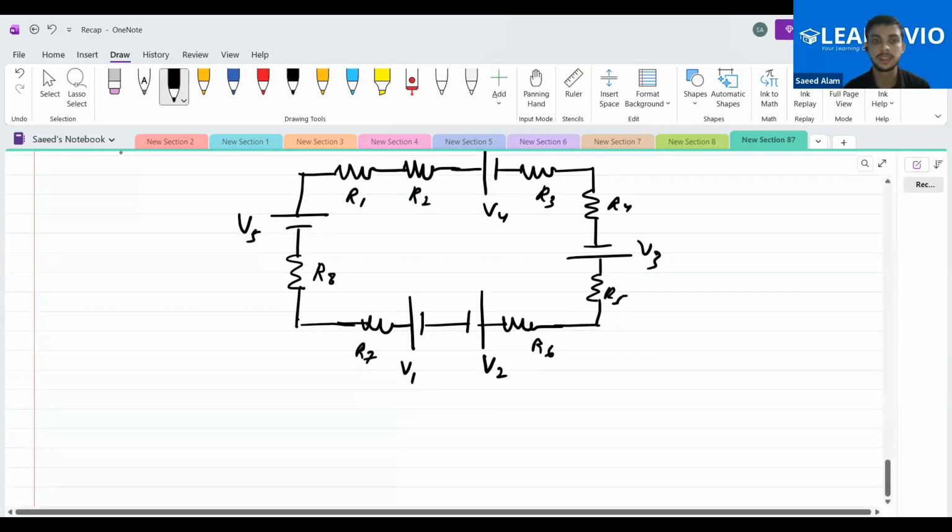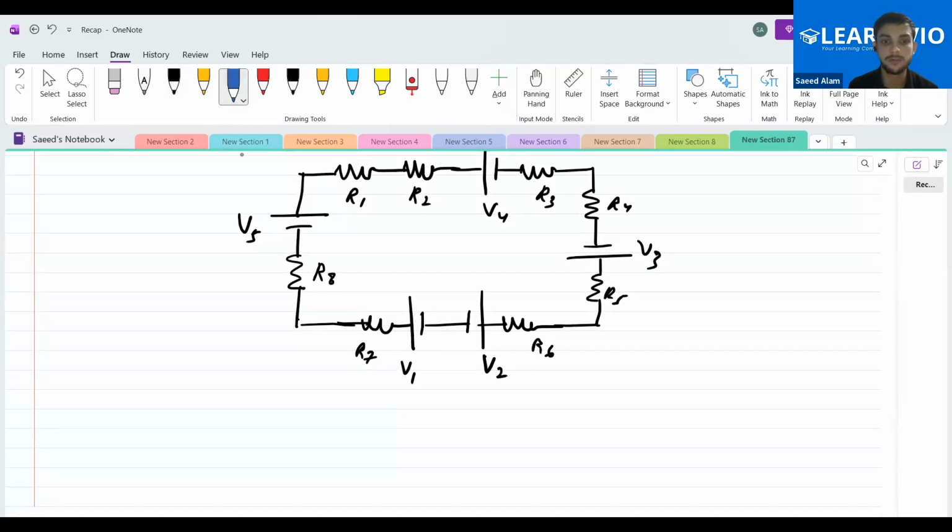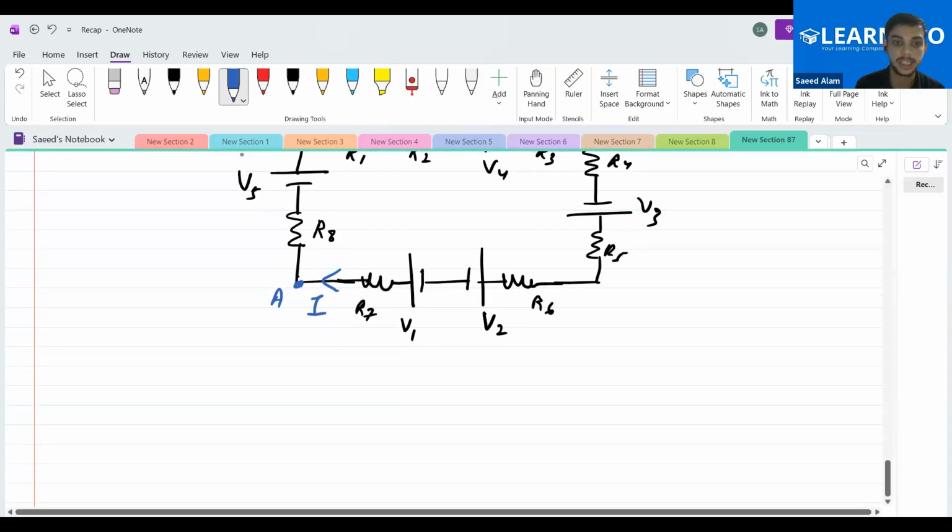Now see, can you people see that only one current is going to pass through this loop? That is the I current. Apply the KVL over here, starting from this point A. What will we get?